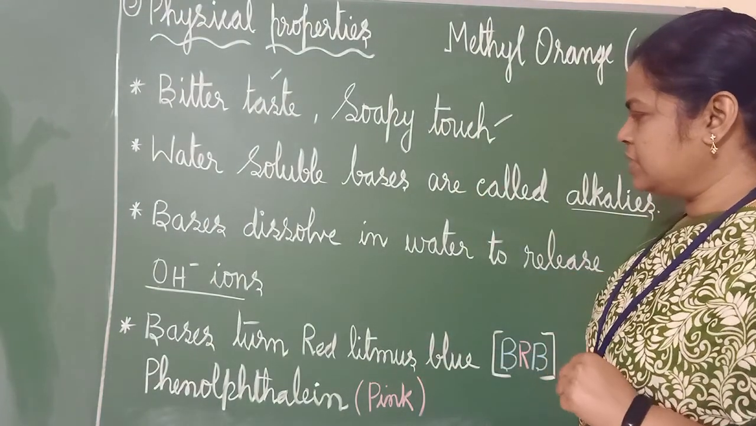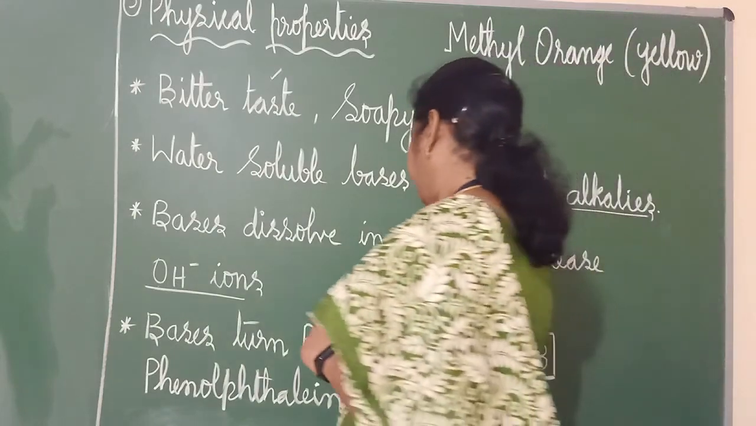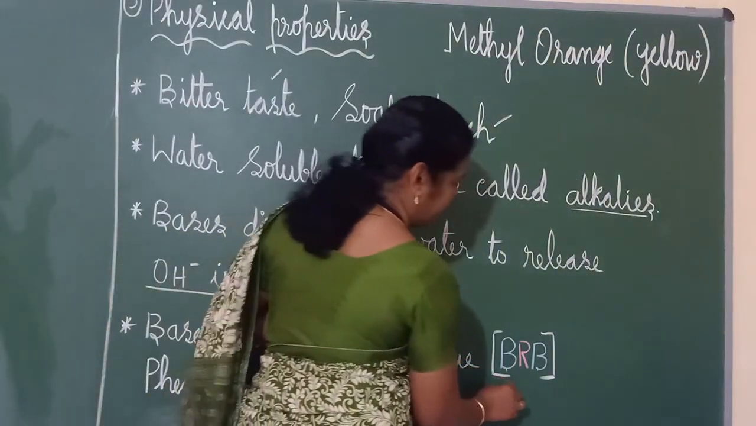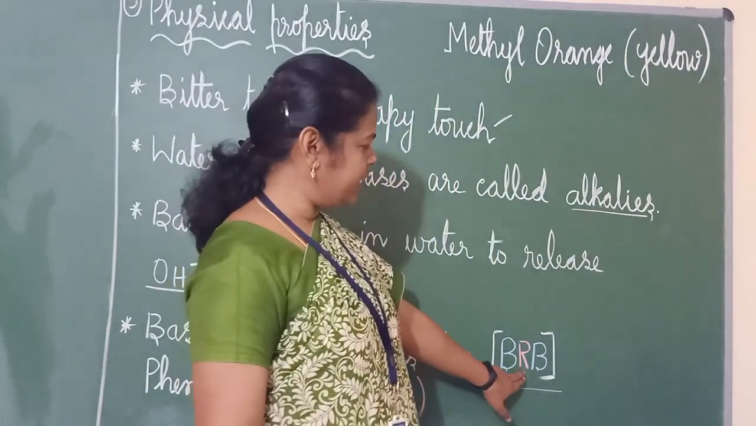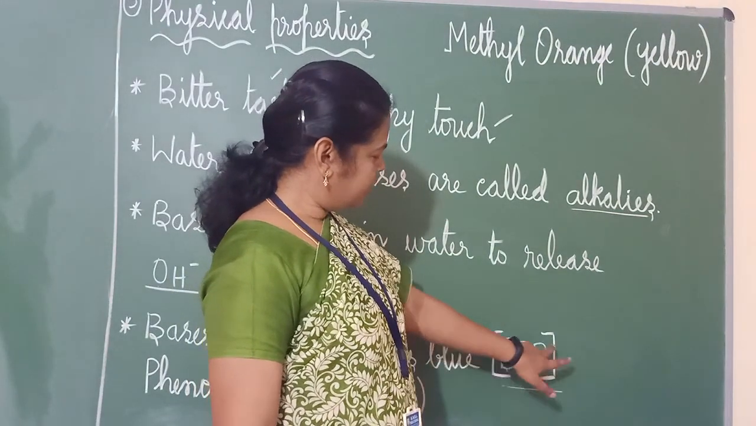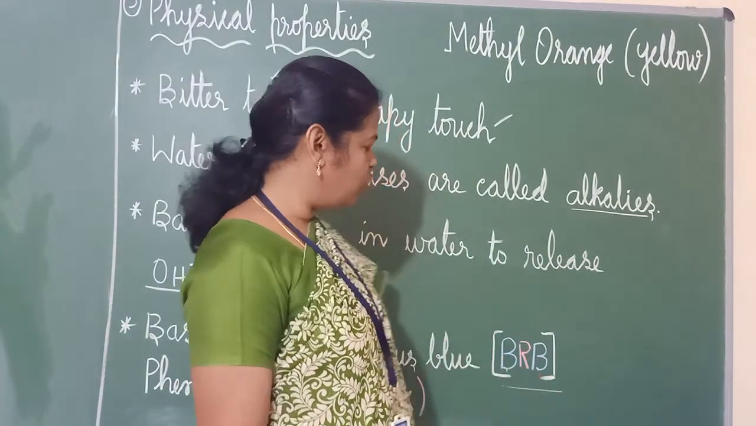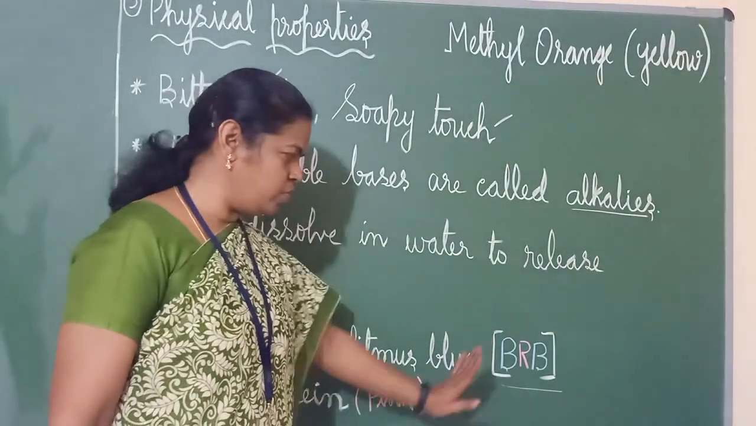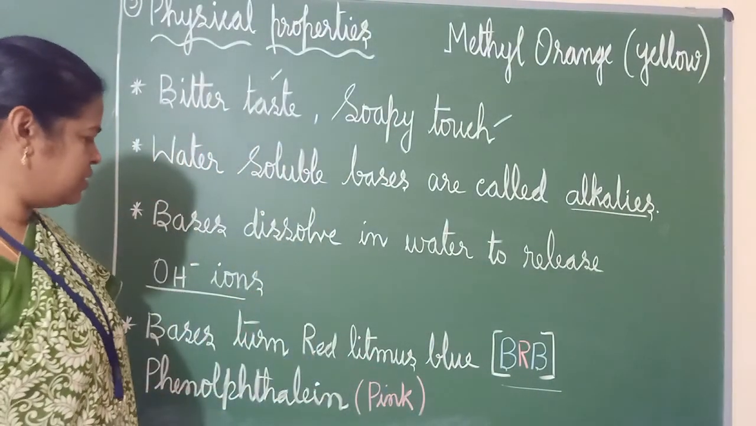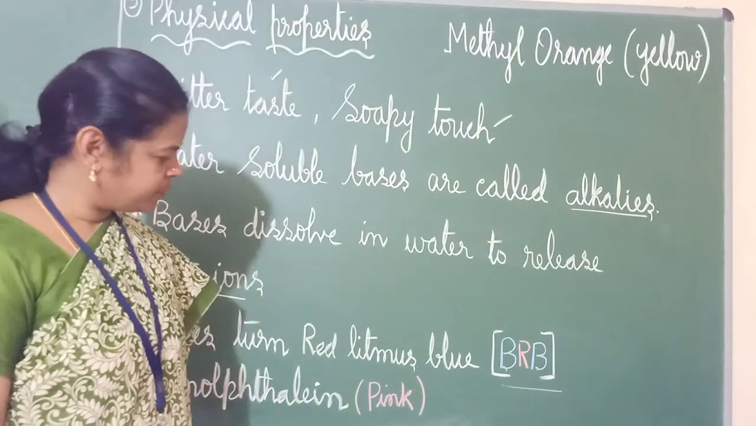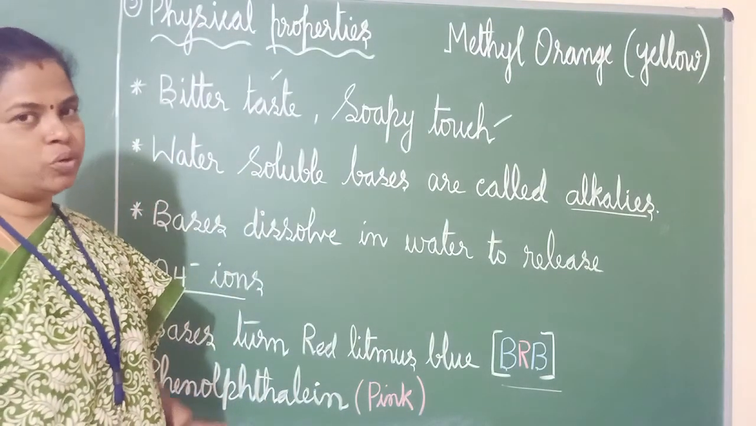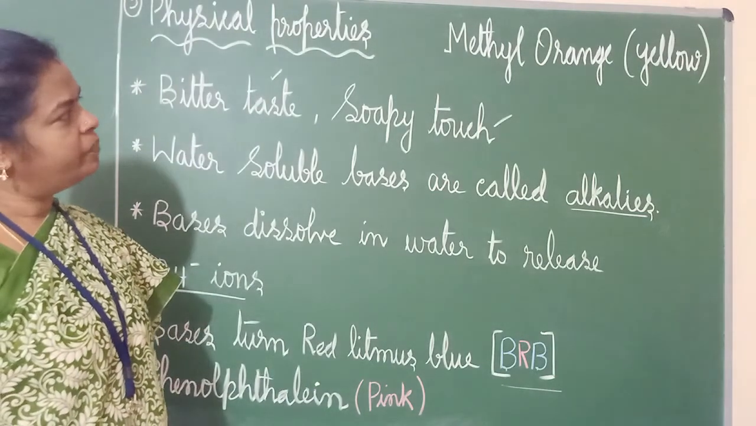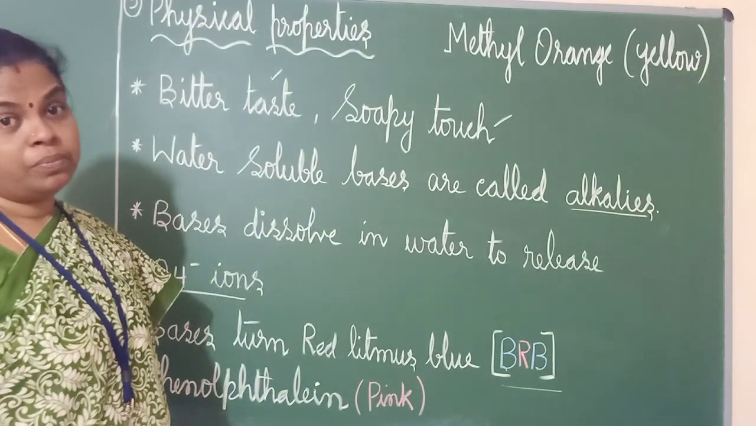The fourth one is, in litmus paper, what happens? BRB. What happens? Red litmus will be converted into which color? Blue color. So bases will turn red litmus paper into blue. That is in litmus. What about phenolphthalein? In phenolphthalein, I have shown you that they become which color? It will become pink color.